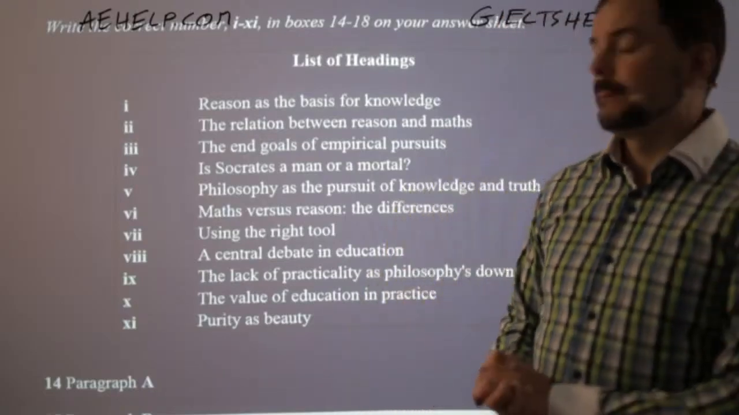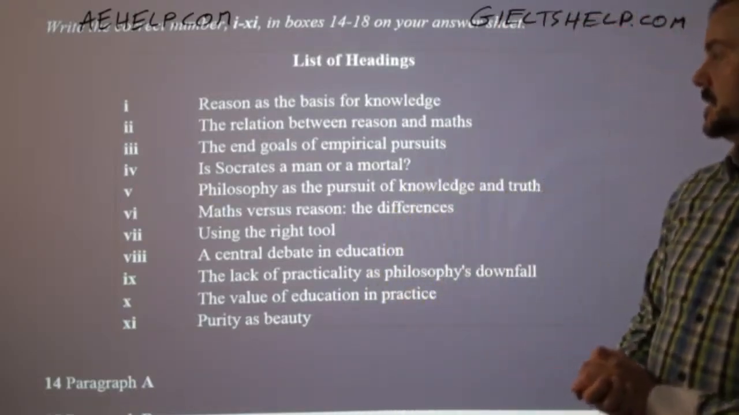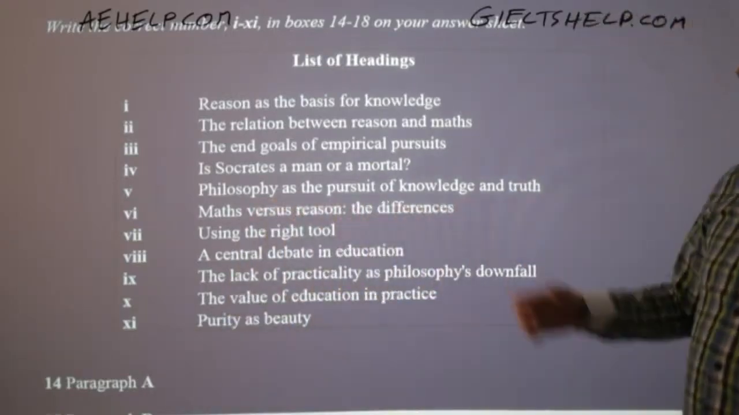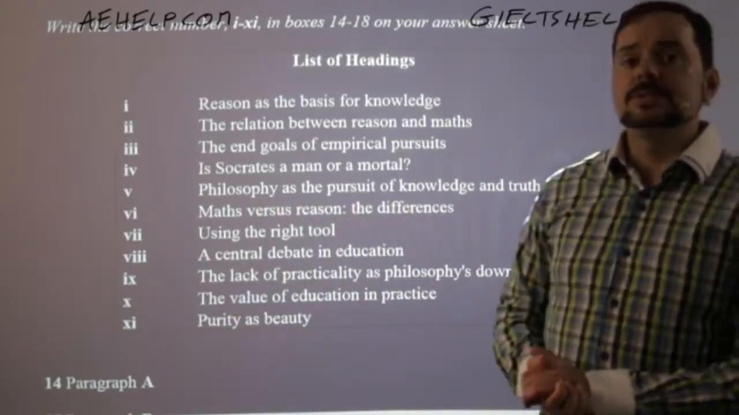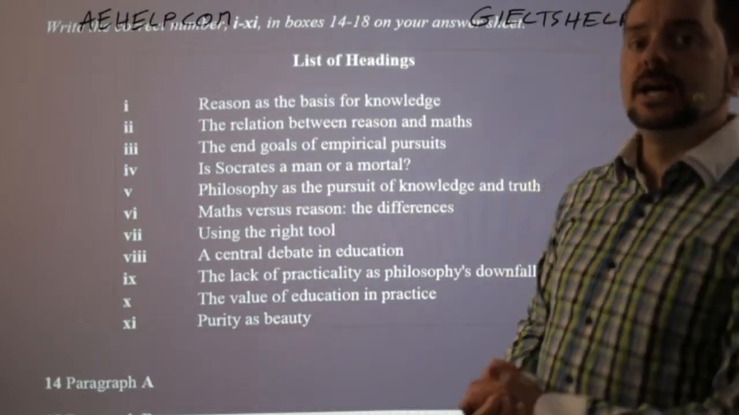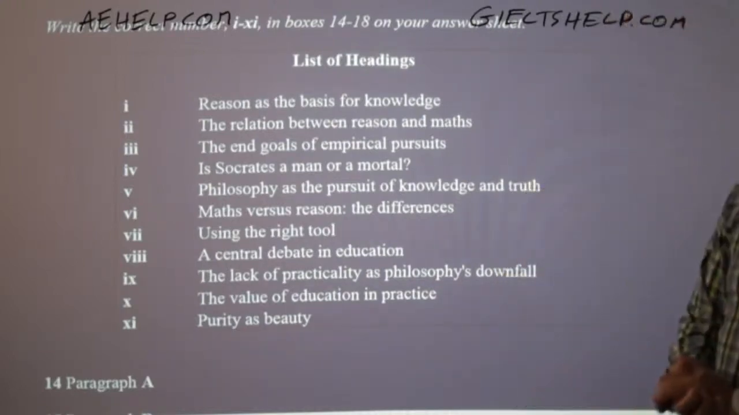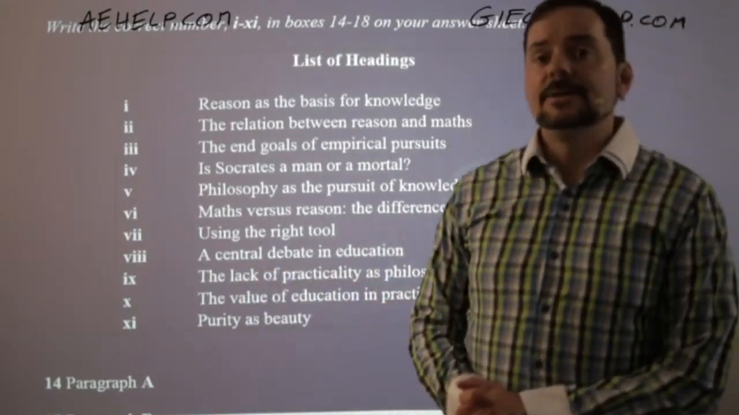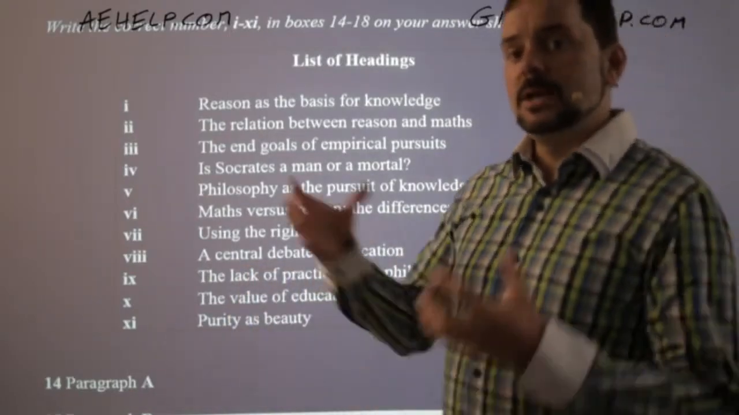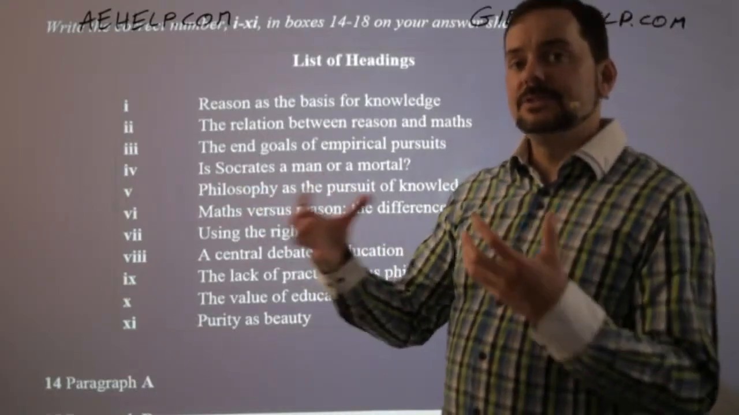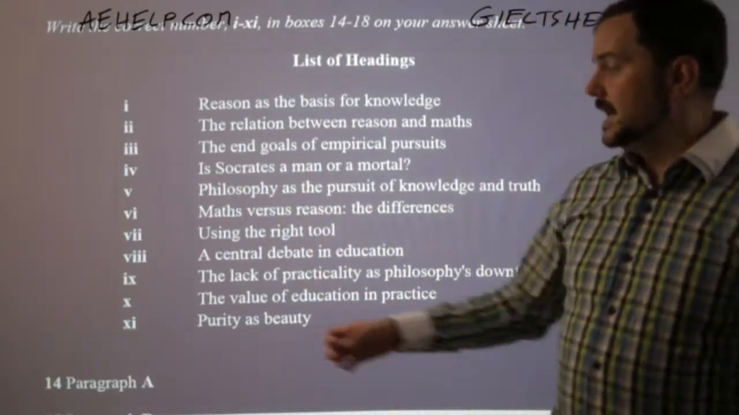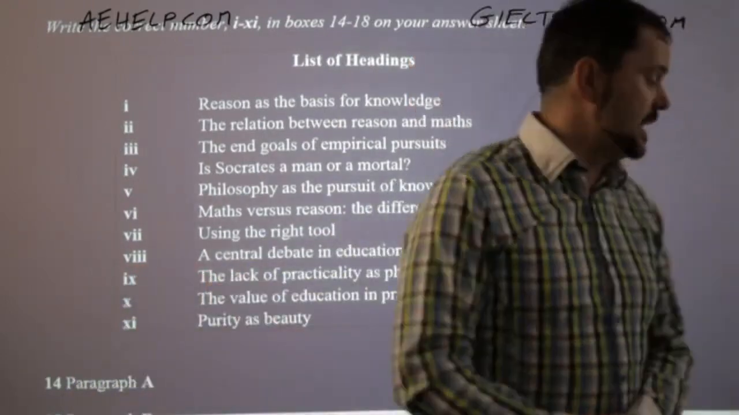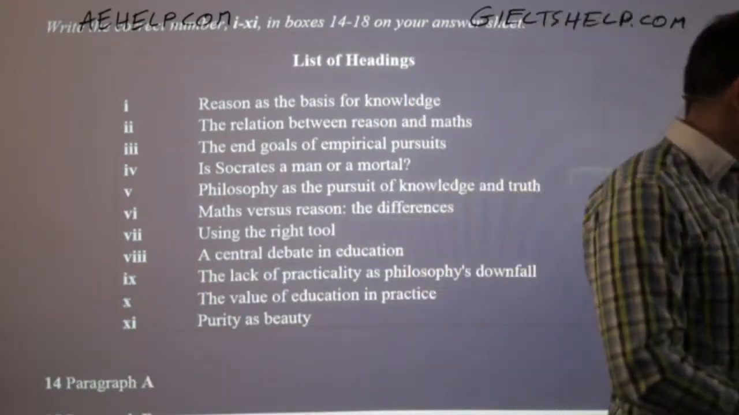Okay. Janil says it's number 5, philosophy as the pursuit of knowledge and truth. I don't see that, so I don't see that it's two sides here. Kashirsha says it's number 8, a central debate in education. Yeah, it's the different perspectives, right? When you have different perspectives, you have a debate. So the correct answer is Roman numeral 8. So for all of you that chose that, it's the correct answer. So a central debate in education.